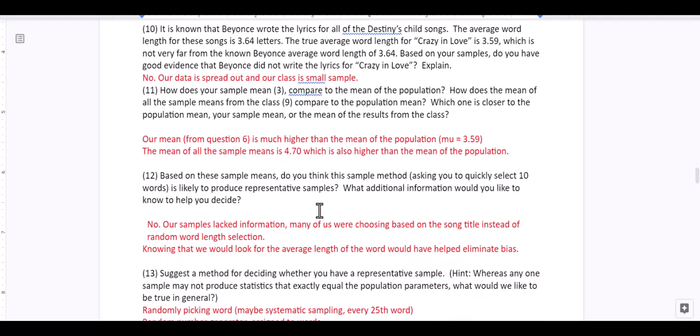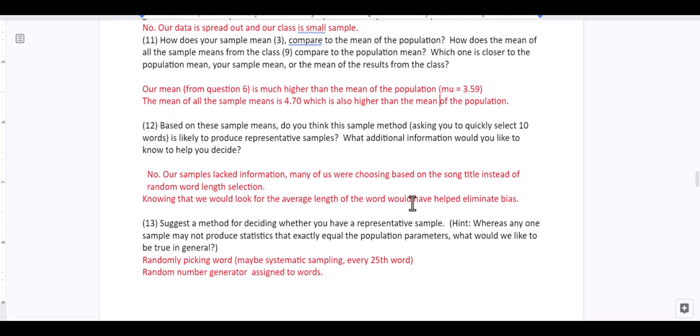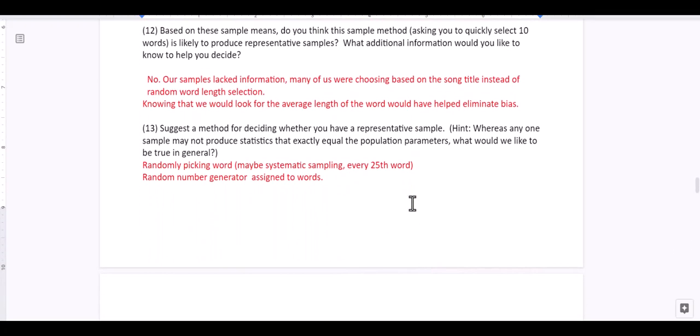Our samples lacked information. Many of us were choosing based on the song title instead of random word length selection. I just told you to pick 10 words that were representative, not knowing representative of what. So you had to make your own interpretation of what it meant to be representative. Now, knowing that we were looking for the length of the word, that makes a difference, right? I wasn't asking for 10 words that tell you the meaning of the song, but 10 words that represent the length of the words in the song. So that gives you a different way, different knowledge now of how to pick the words.